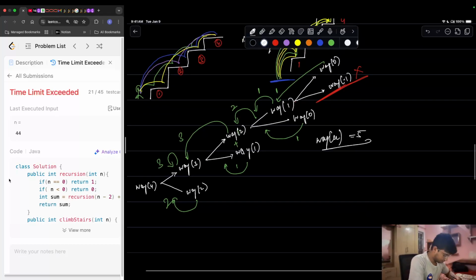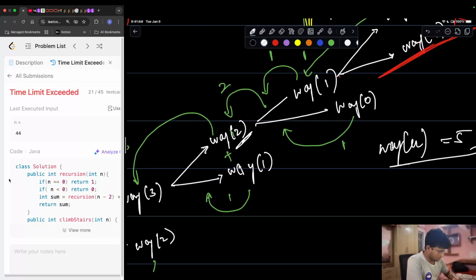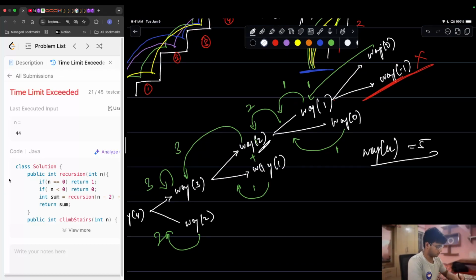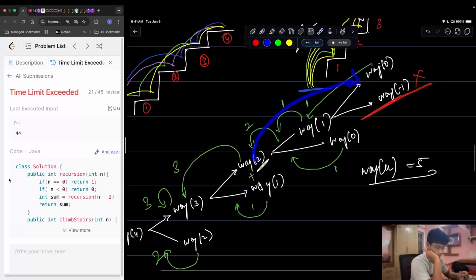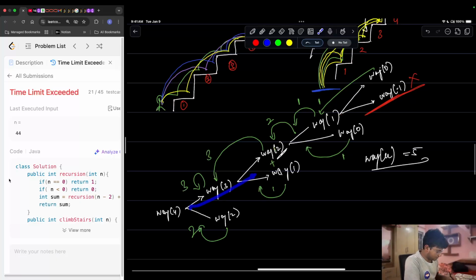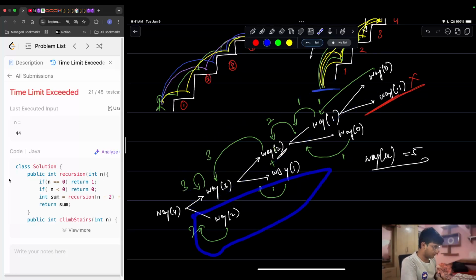See, when we were over here at 2, we were making a recursive call to 1 and a recursive call to 0. So this is the left subtree of the recursive tree and this is the right subtree of the recursive tree.